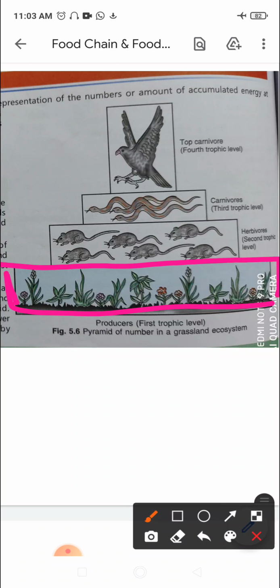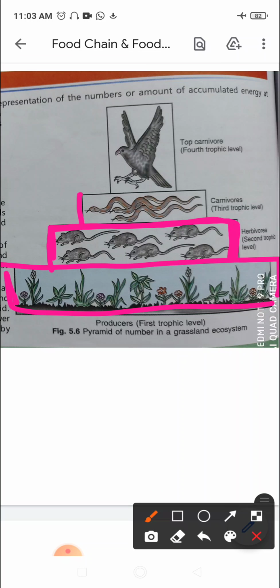They are eaten up by rats. This is the second trophic level, right? And these are fewer in number. You can see the rats are fewer in number by the size of this trophic level, by the size depicted in the trophic level itself. You can see that the number of rats is fewer as compared to the producers, right?